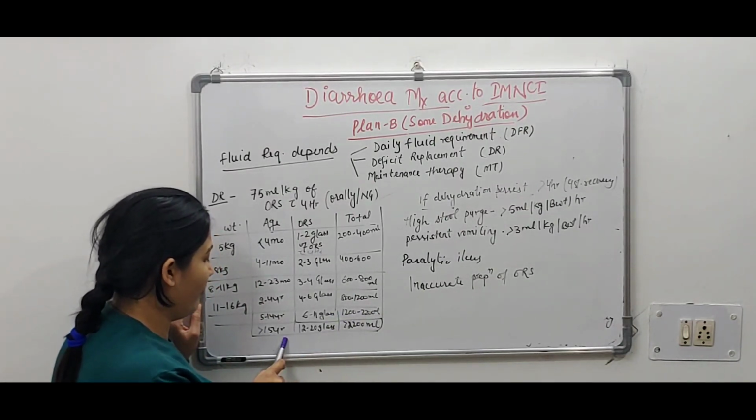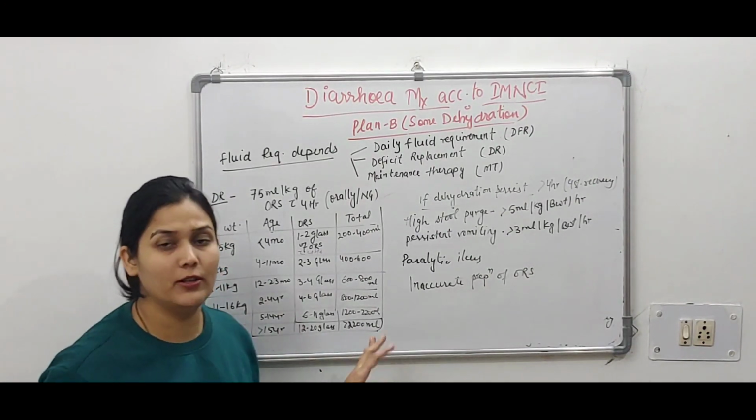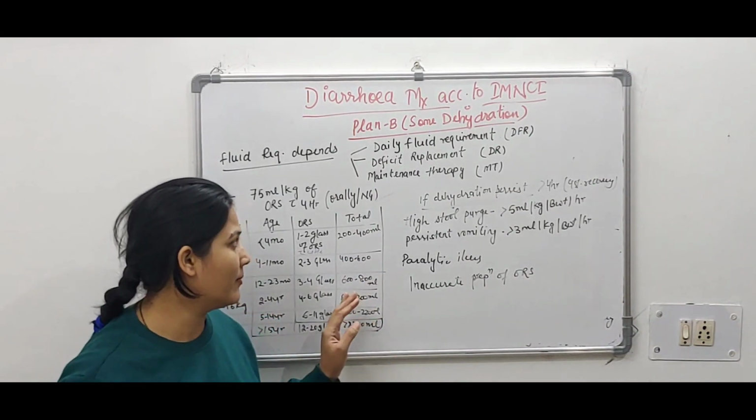More than 15 year, then how much glass? Around 12 to 20 glasses and more than 2200 ml fluid, that should be given for deficit replacement.